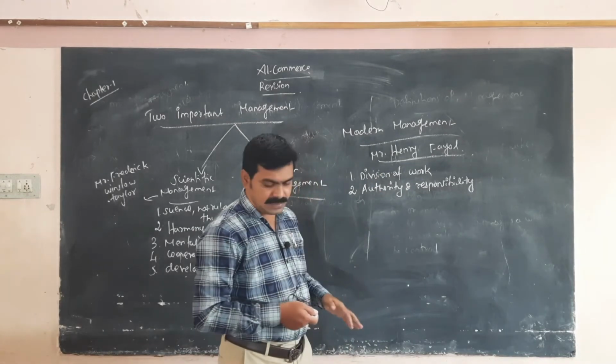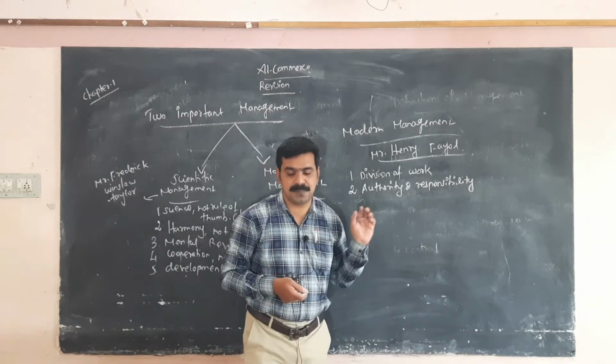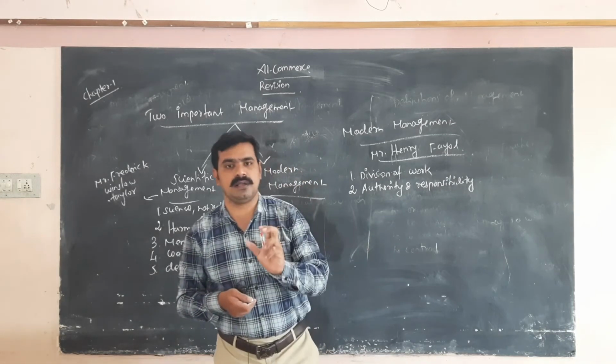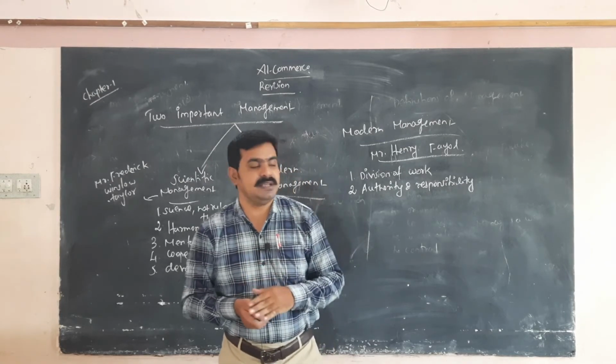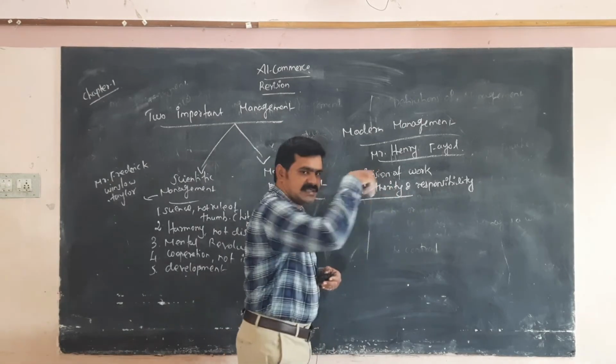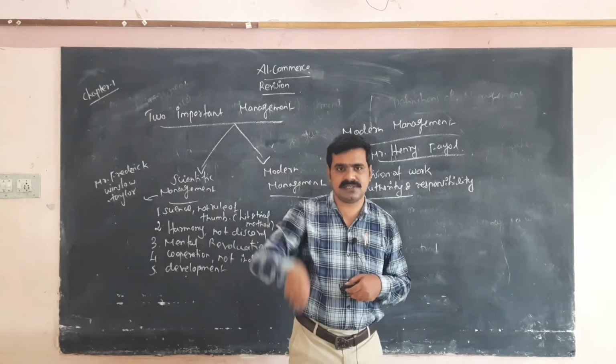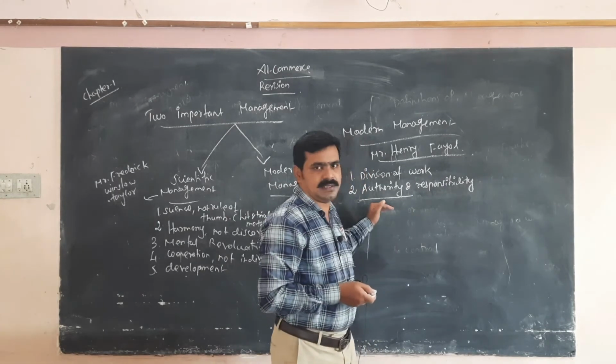Authority means the right of a superior to give orders and assign work to his subordinates. That is called authority.